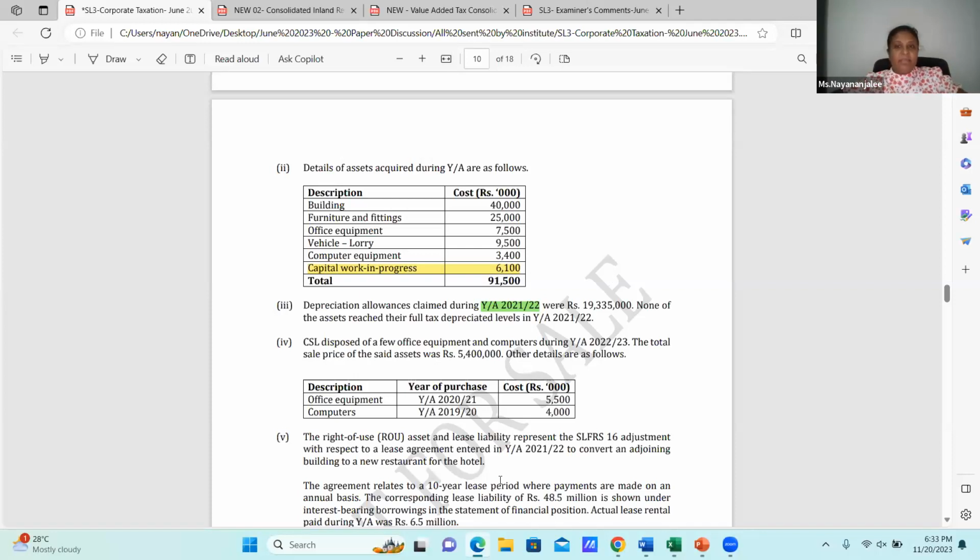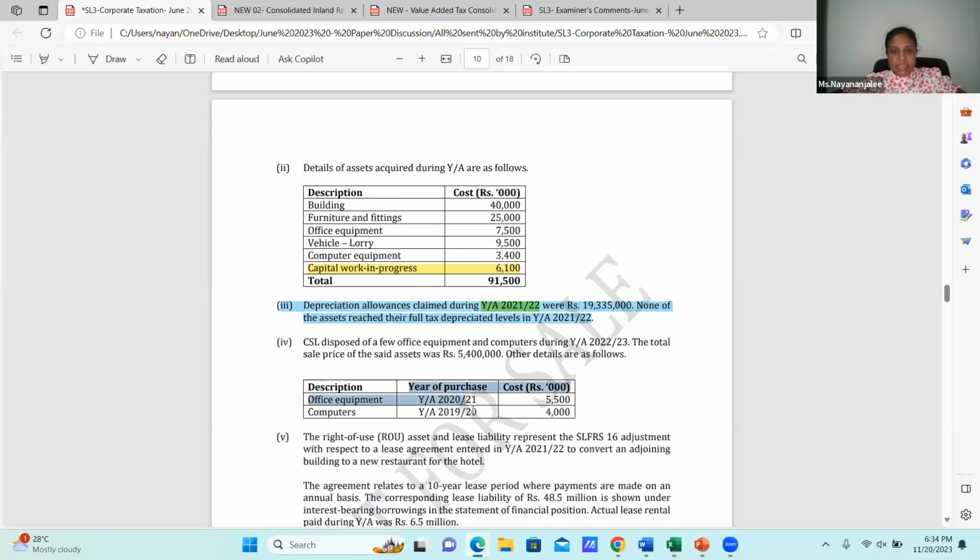Here, none of the assets reach their full tax depreciable levels in 21-22. But let me take this aside. I will adjust this within 2-3 minutes, because I need to come to adjustment number 4 first.